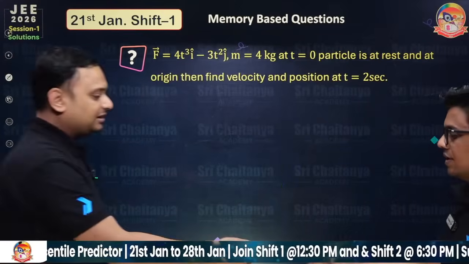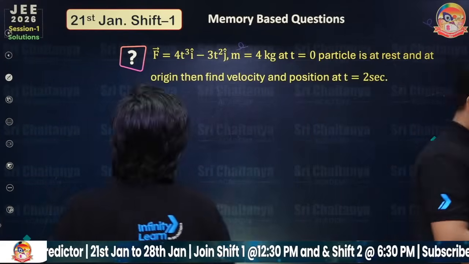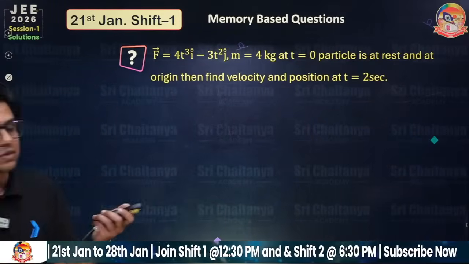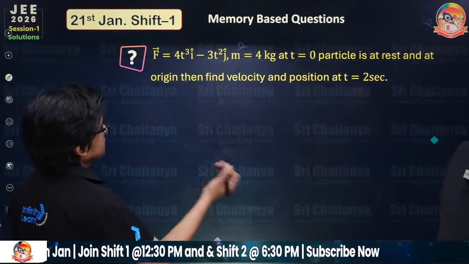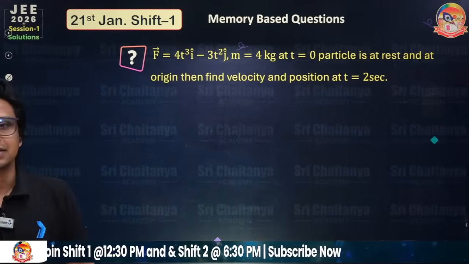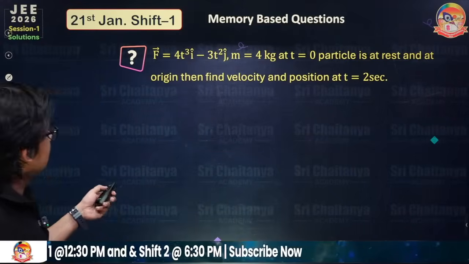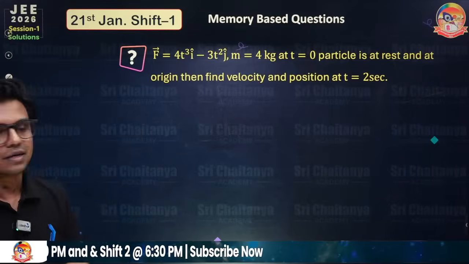Okay, so next question. We can take this: the force given is 40 t cube i cap minus 3t square j cap. Mass is 4 kilogram. At t equal to 0, the particle is at rest and at origin. Then find velocity and position at t equal to 2 seconds.